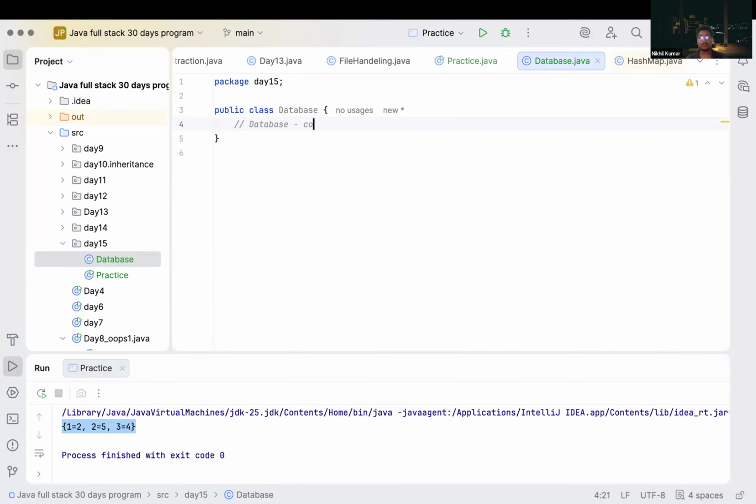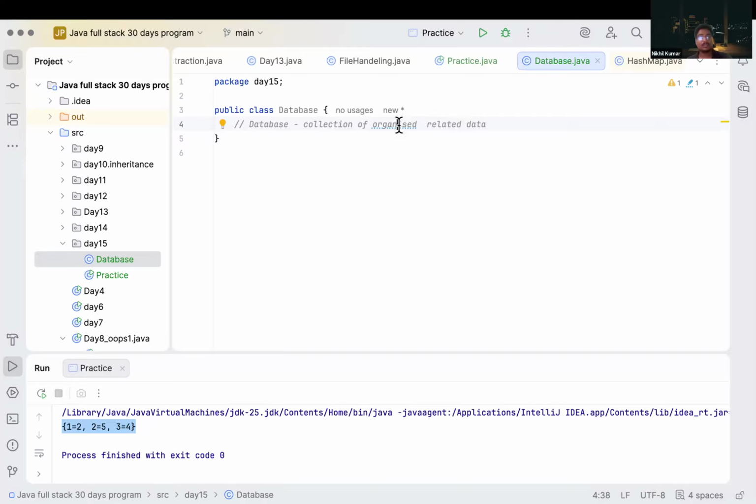Database is a collection of organized data. It is a collection of organized, relatable data, or we can say related data, correct?